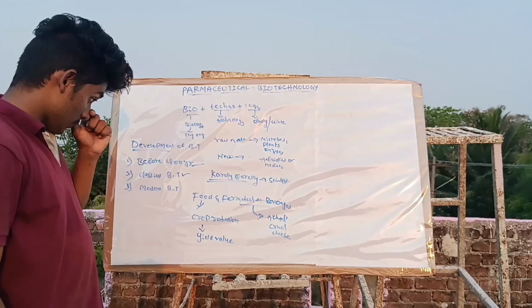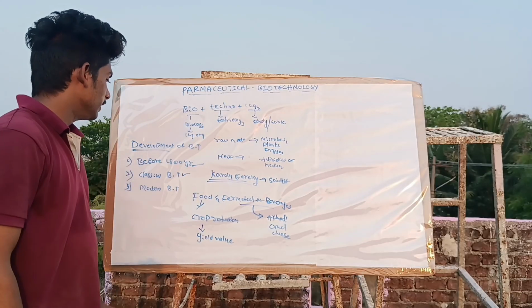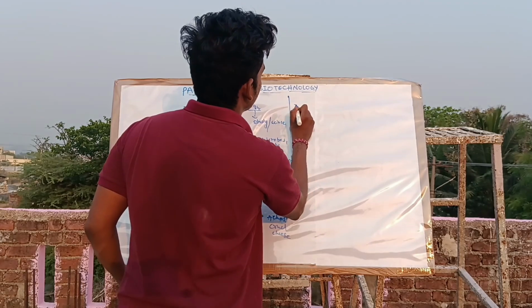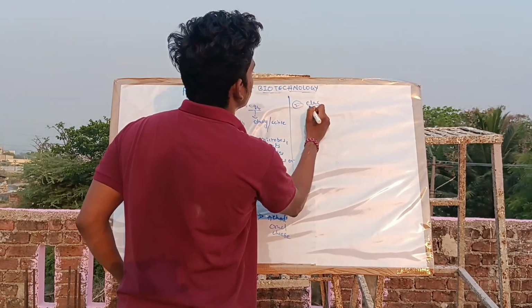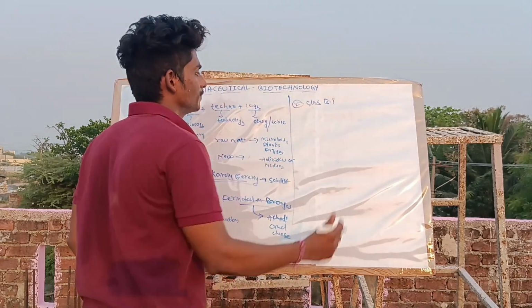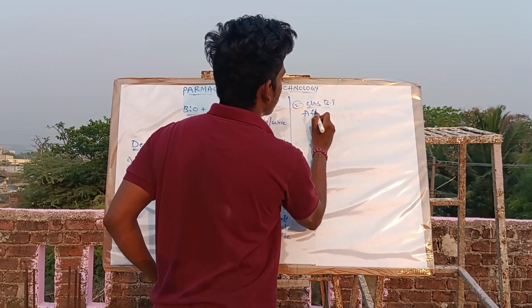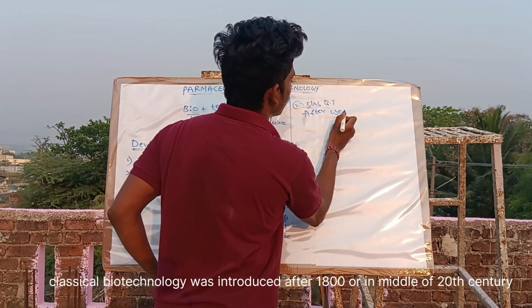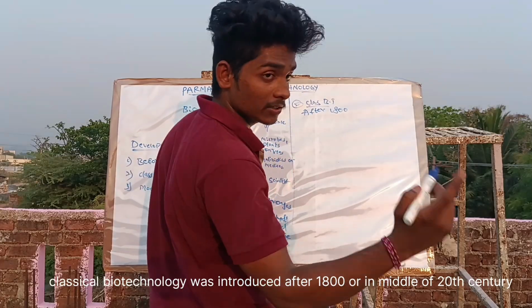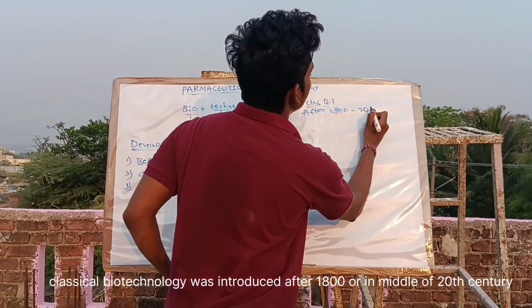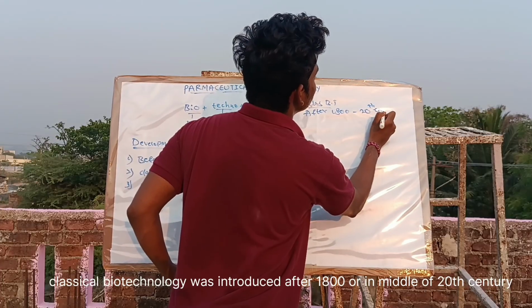Next, classical biotechnology. What is classical biotechnology? Classical biotechnology came after 1800s, or in the middle of the 20th century.